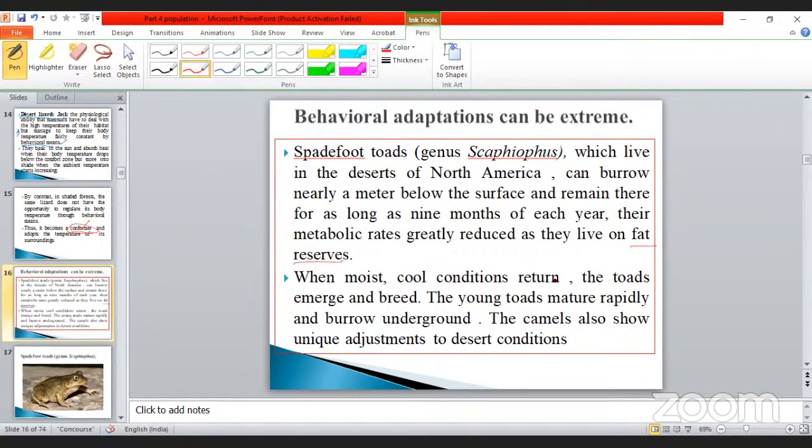When the moist or cool conditions return... So this is already known, we can come to the conclusion. When the condition is unfavorable, what are the physical adaptations? Take an example, I already told you. One example is the crocodile. During the high temperature times, otherwise called summer seasons, what they will do is go into a sleeping condition. What is that meaning? That condition is called the sleeping condition.